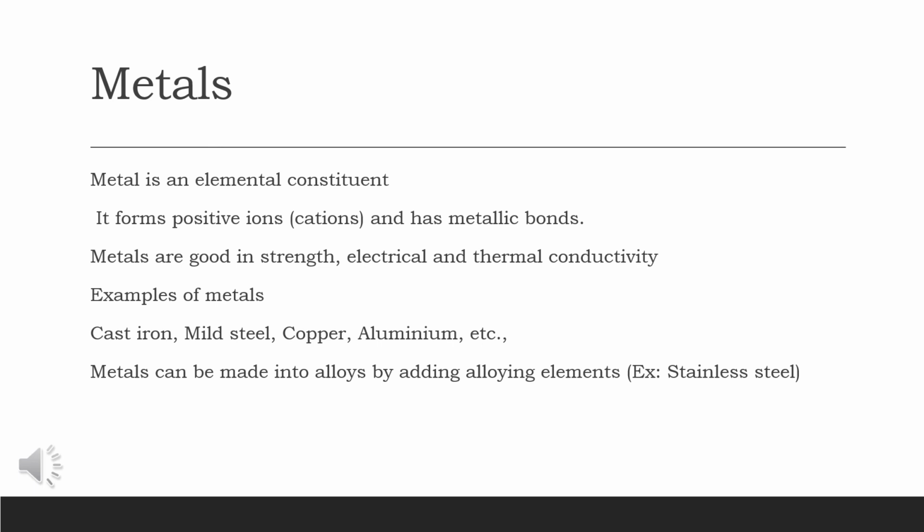And here I have given you an example of what an alloy is. See, metal can be made into an alloy by adding alloying elements. Say, for example, when ferrous carbon is added with chromium, we can obtain stainless steel. That we will discuss in the upcoming videos. Here, to make you understand what an alloying element is, I have given an example.